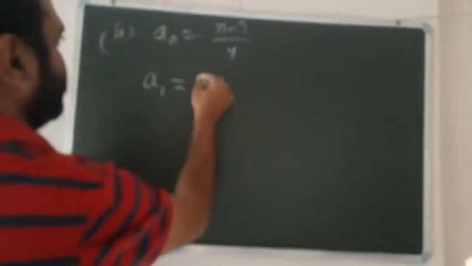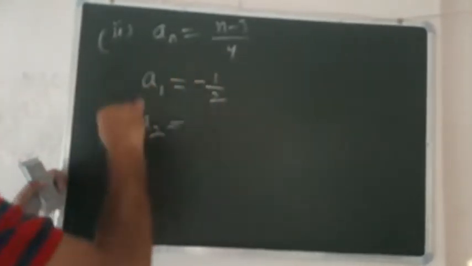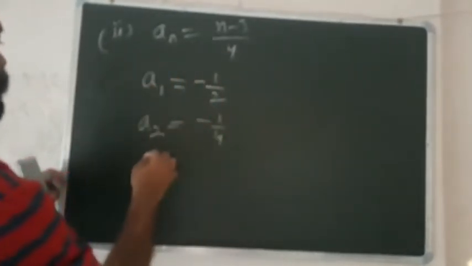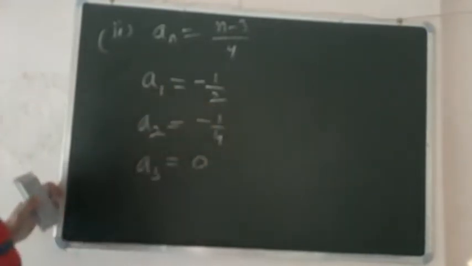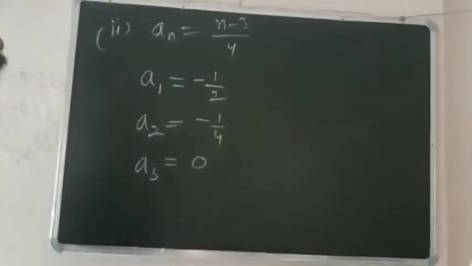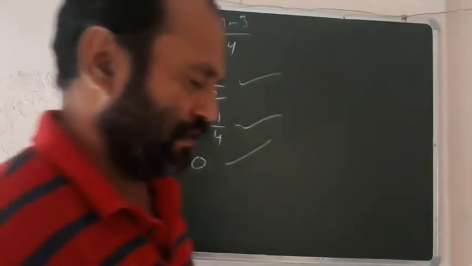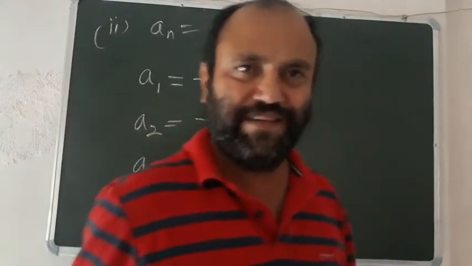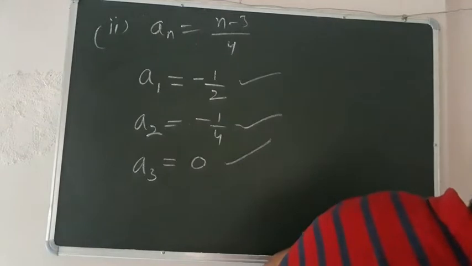When you put 1, what answer will you get, children? It is (1 minus 3) over 4, that is minus 2 over 4, that is minus 1 by 2. When we put n is equal to 2, we will get minus 1 by 4. When we put n is equal to 3, we will get 0. Clear? So these are the first three terms of this sequence. This topic is very easy. The first topic is very easy. You can easily understand.